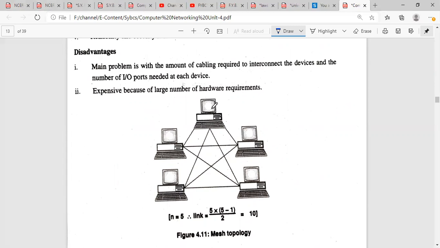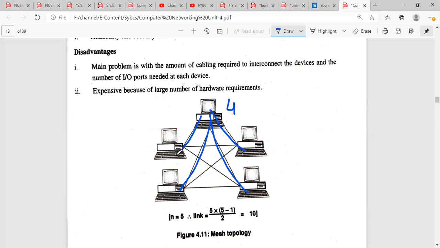Why? Because as you can see, we have 1 2 3 4 5 computers, right? 5 computers in a system, and each one of them is connected to each other. So these two devices are connected to each other with this link, these two with this link, again this and this. So this computer requires at least 4 IO ports and 4 cables, right?